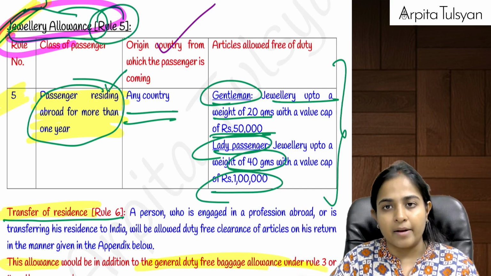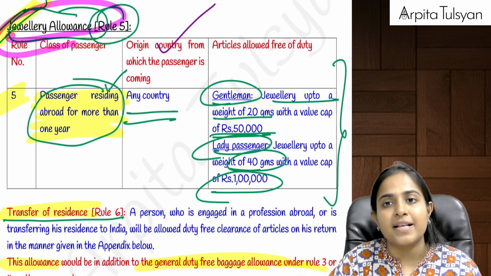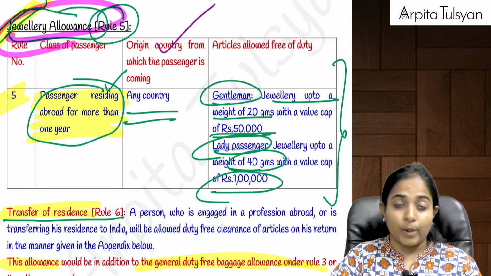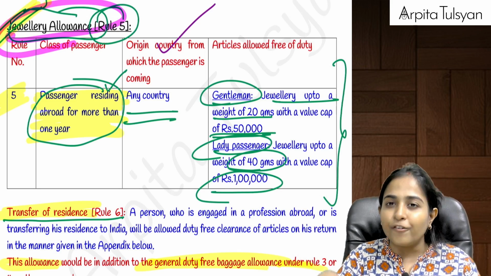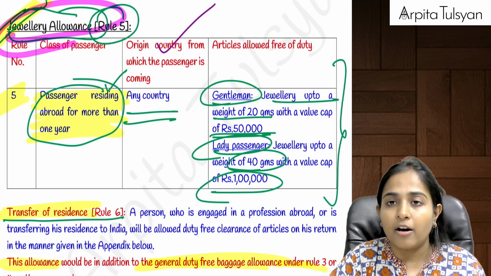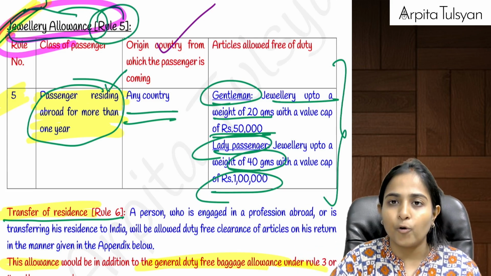Okay, restricted 20 grams, but value restricted up to 50,000. And if it is a lady passenger who is coming to India, who has stayed outside India for more than 1 year, then she can bring jewelry up to 40 grams or value up to 1 lakh, whichever is lower.